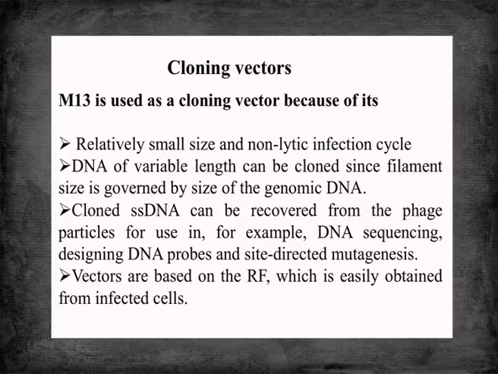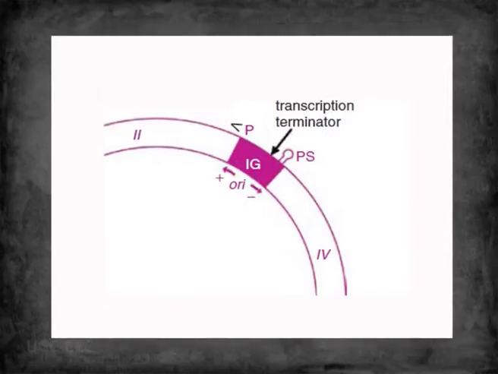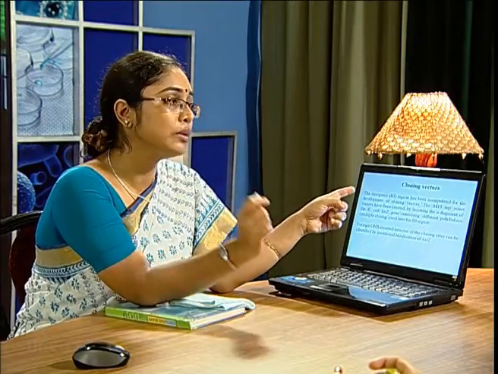Also, cloned single-stranded DNA can be recovered very easily from the cell. The intergenic region, the cis element, can be manipulated. In the intergenic region, all the regulatory components are packed so tightly in a small region, it can be used in many cloning vectors, and this region is manipulated for the development of cloning vectors. And one popular M13 cloning vector series is the M13mp series.